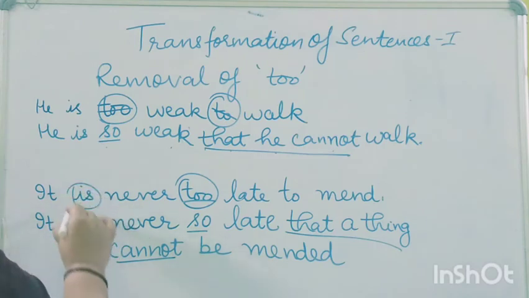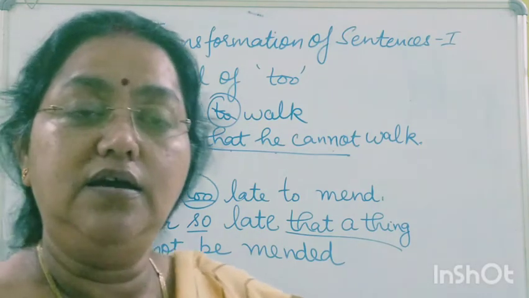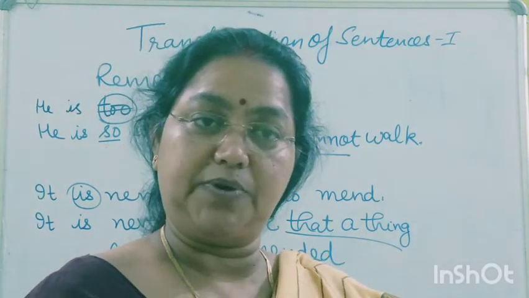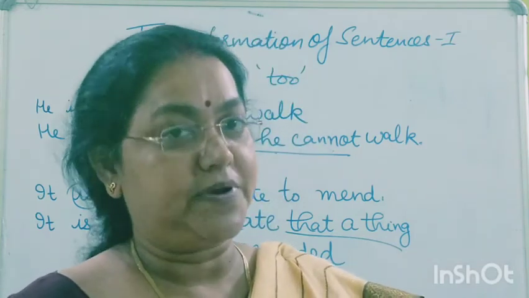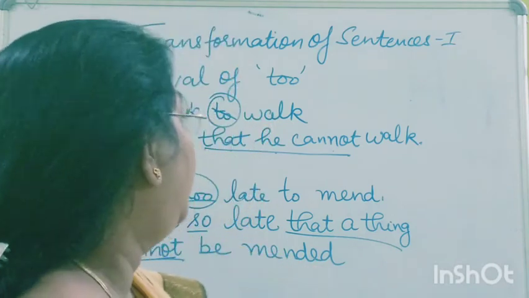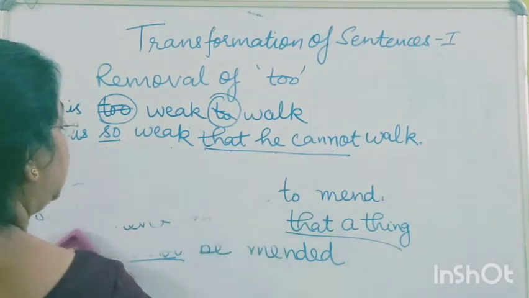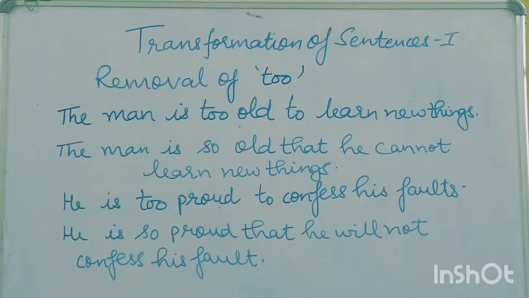So the tense decides these words. We have to take note of the tense also always while transforming. If it is a present tense, it will remain present tense. So that also you have to always take care of. And the first point is always that the meaning should not change. Now we'll see some more examples.